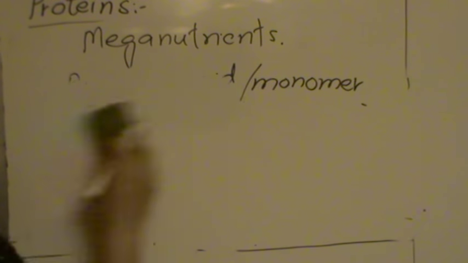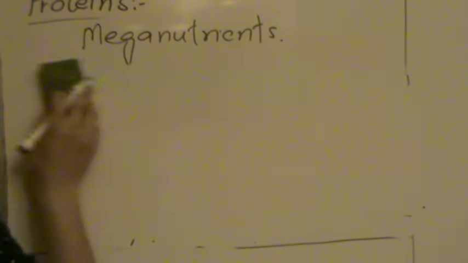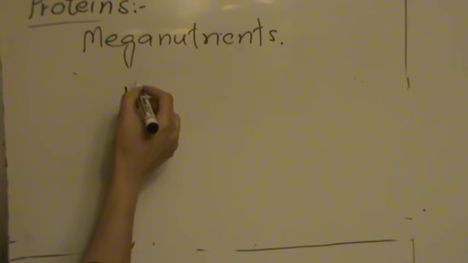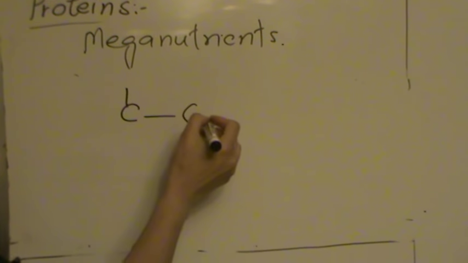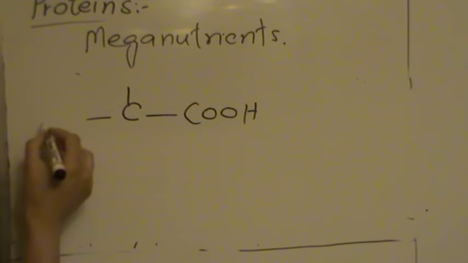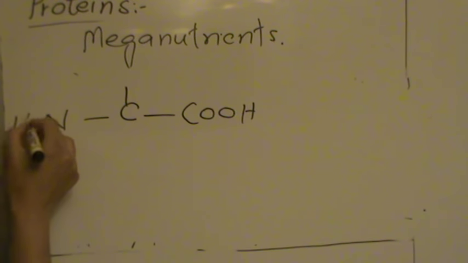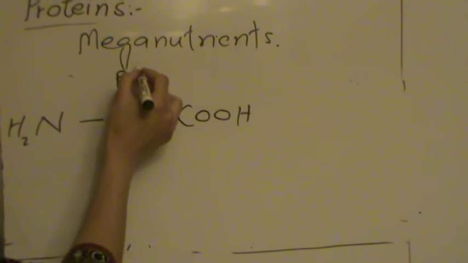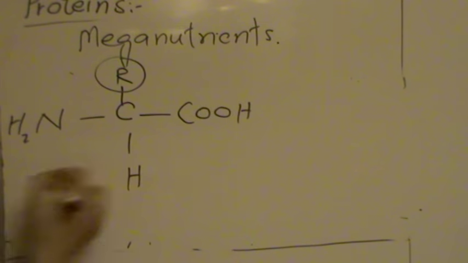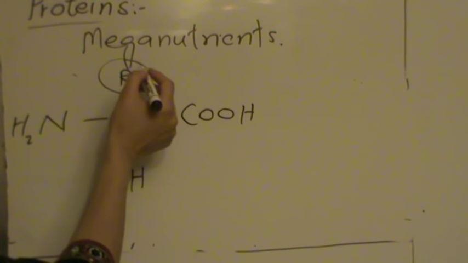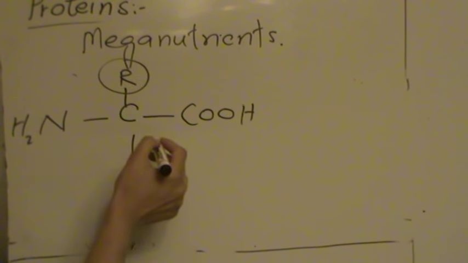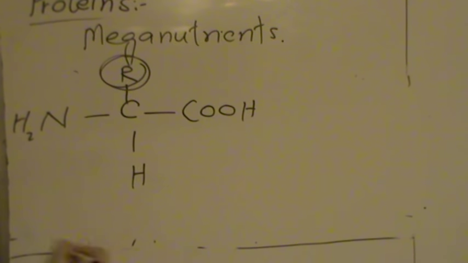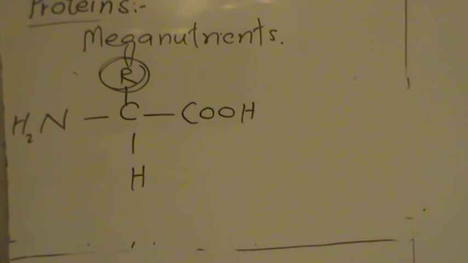Let's see the basic structure of an amino acid. An amino acid has a central carbon atom that is attached to a carboxyl group on one side and an amine or amino group on the other side. This is our variable group and this is hydrogen. So amino acids are different from each other only because of this R group. The R group makes different amino acids different from each other.